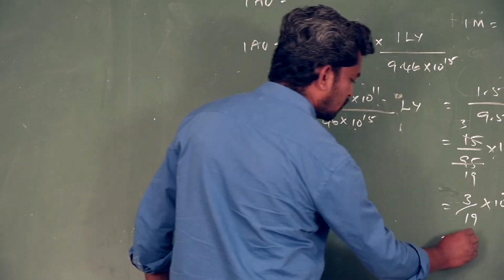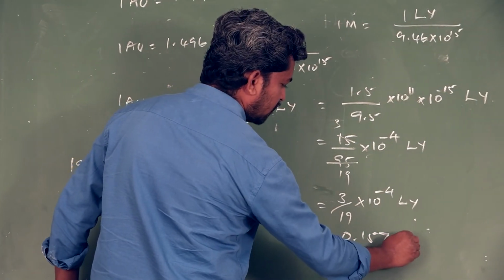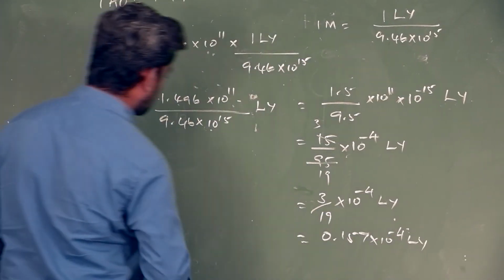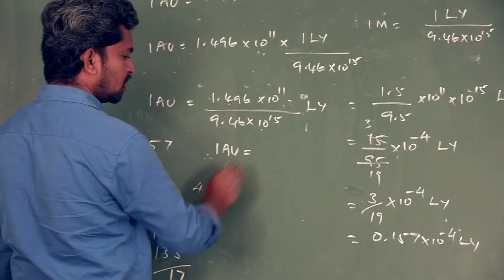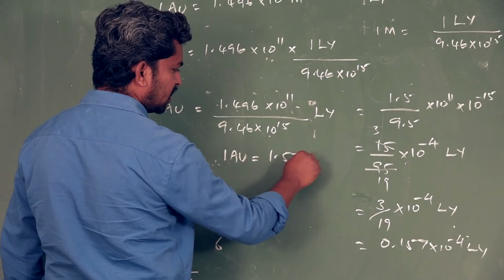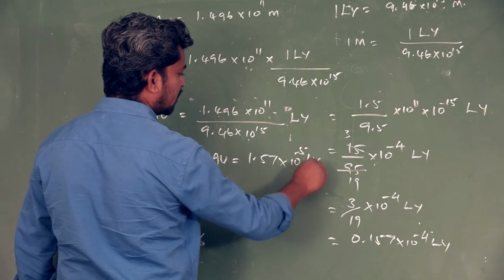So this is equal to 0.157 into 10 power minus 4 light year. So 1 astronomical unit is equal to 1.57 into 10 power minus 5 light year.